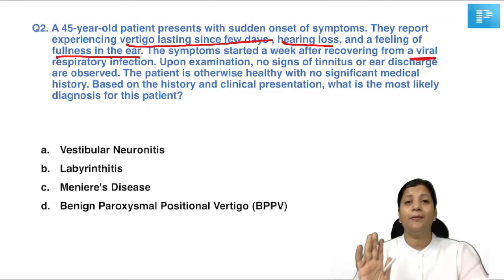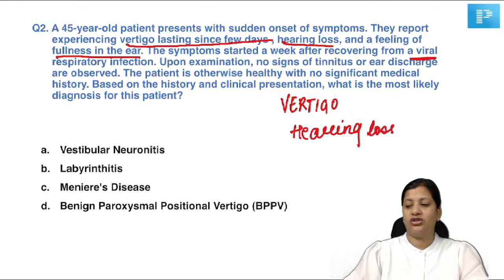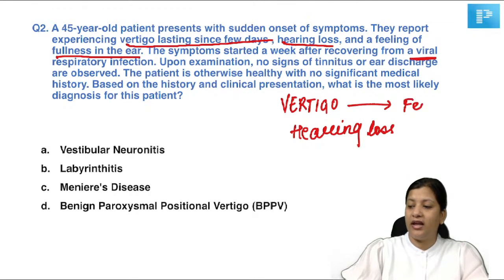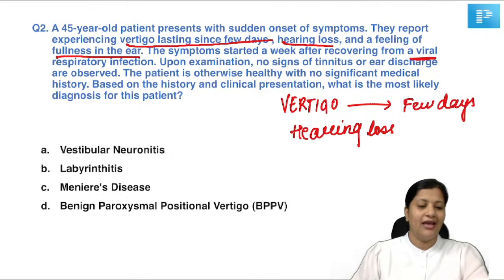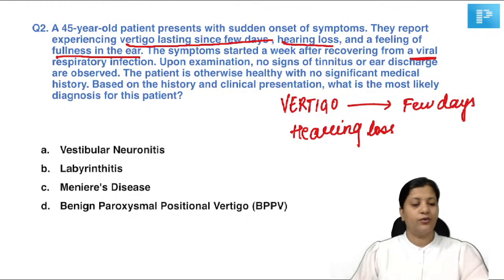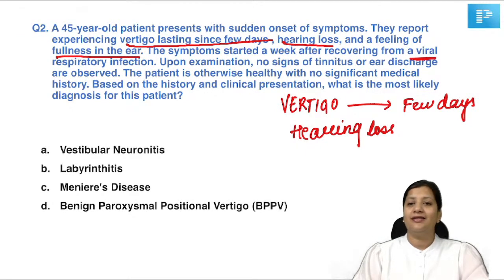So, you have very important parameters here. You have vertigo, and you have got hearing loss. But there is no tinnitus, there is no ear discharge, and the vertigo is of a few days in onset. Now, with this, what are your answers? Rafiq, Smriti, Brinda. Okay, so Swasim, Med Psycho, Rafiq, all of you are a little confused. Brinda, you're right. Lakshmi, you're right. The answer is labyrinthitis. Okay, so first of all, let us understand the question.